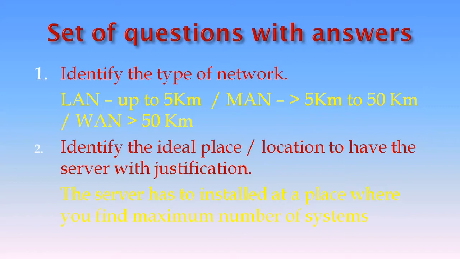They will be asking to identify the ideal place or the location to have the server with their justification. When we look into the table which is given, we are going to say that the server has to be installed at a place where you find the maximum number of systems. Assume that you are having 4 buildings. The first building has 10 systems, the second has 20, the third has 30, and the fourth building has 40 systems. Where will we place the server? Obviously, it is the fourth building. Why? Because you are having the maximum number of systems there.